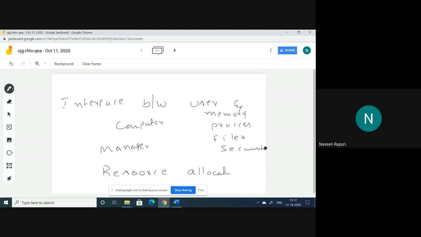So why this operating system? Suppose there is no operating system, what are the difficulties? Suppose we are writing C programs, or Java or any kind of programs, and we are compiling those programs. After that, if there are no errors in the program, we run it and get some results.